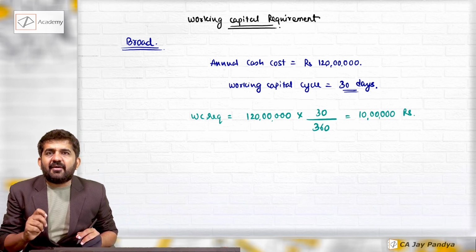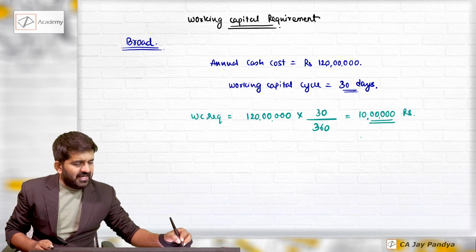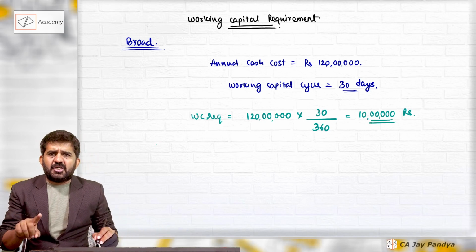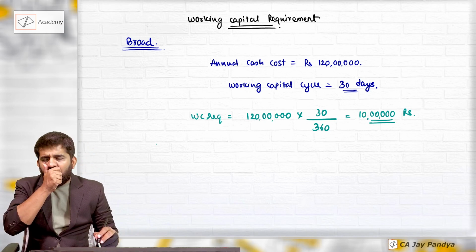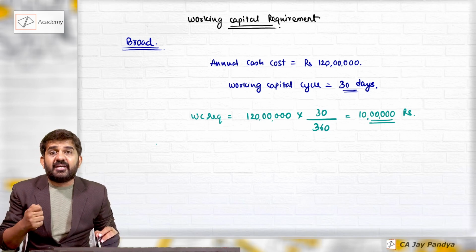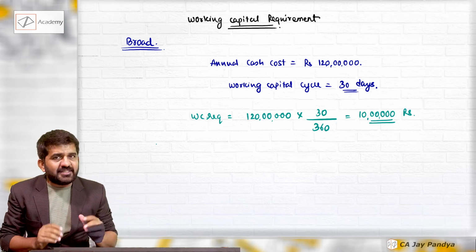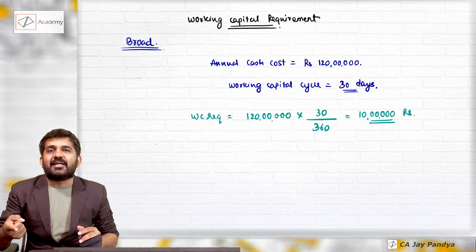See, what does this mean? We will be having cash expenditure of 10 lakhs in the period of 30 days. We will be purchasing raw material, storing raw material, manufacturing it, storing finished goods. We will be selling it, giving debtors a credit period, and will be receiving money after 30 days. The same money can be used to again finance that 10 lakhs rupees.